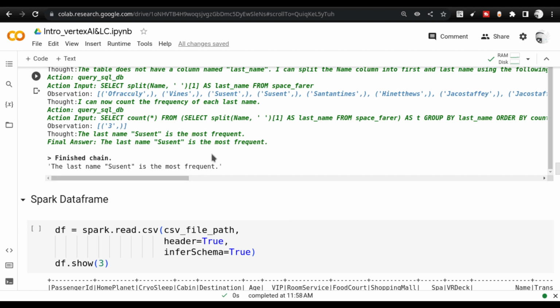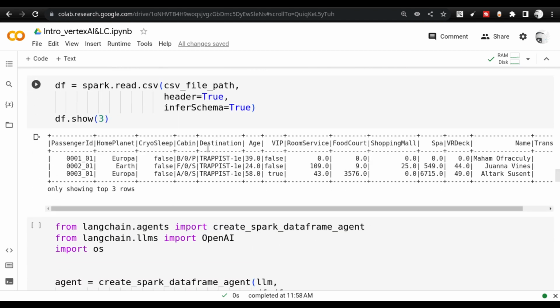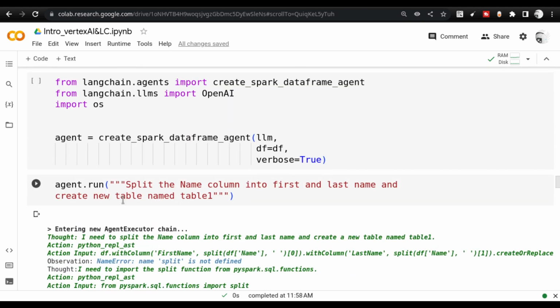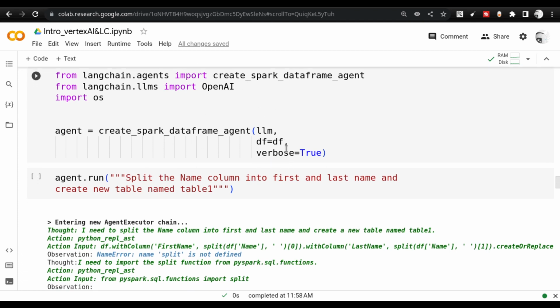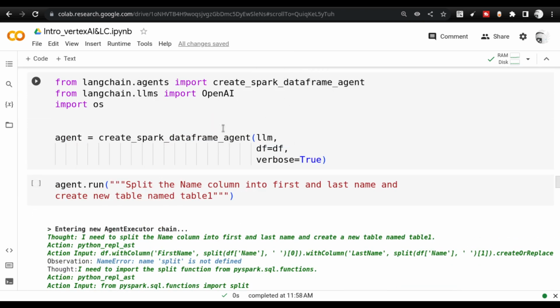All this till now we saw was Spark SQL. Now the same thing I tried with Spark data frame. In case of Spark data frame, what was happening is when I was using the same thing with the Vertex AI large language model, the answer was pretty different. These are all the various ways to create the Spark data frame. Spark data frame agent inside the Langchain execution environment.